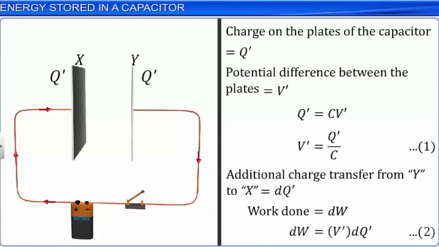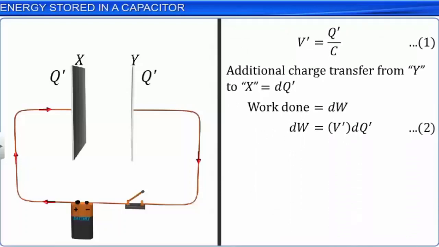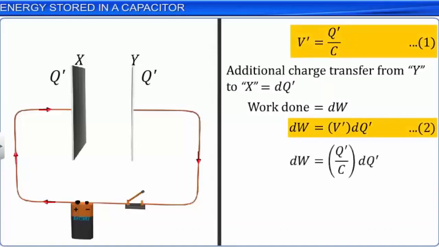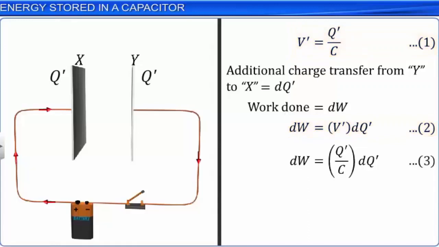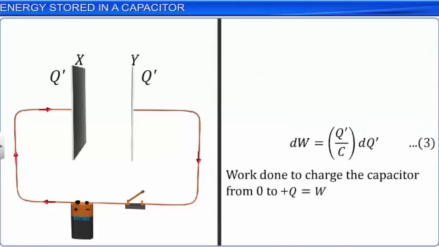Substituting equation 1 in 2, we get dW is equal to Q'/C into dQ'. Let this be equation 3. Now, let us calculate the total work done W to charge the capacitor from 0 to a total charge +Q. We know that W is equal to integral dW in the limits 0 to +Q.